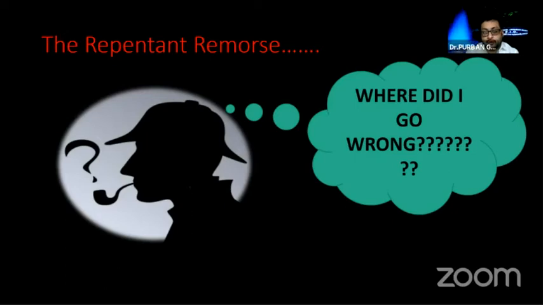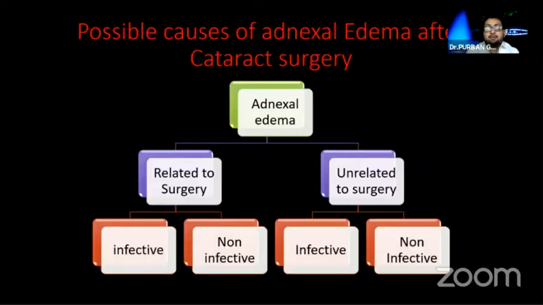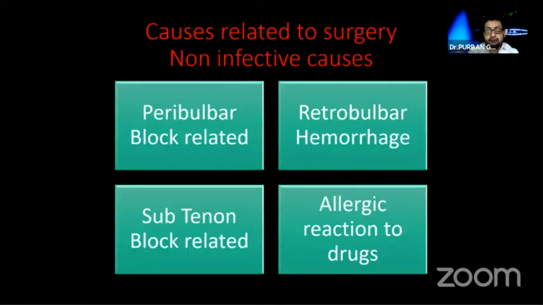Where did we go wrong? Now Sherlock Holmes investigates why the water came. Possible causes of adnexal edema after cataract surgery may be related to the surgery or unrelated to surgery, and both may be infective or non-infective. So let us first come to the causes related to the surgery, which are non-infective causes, which is block related.